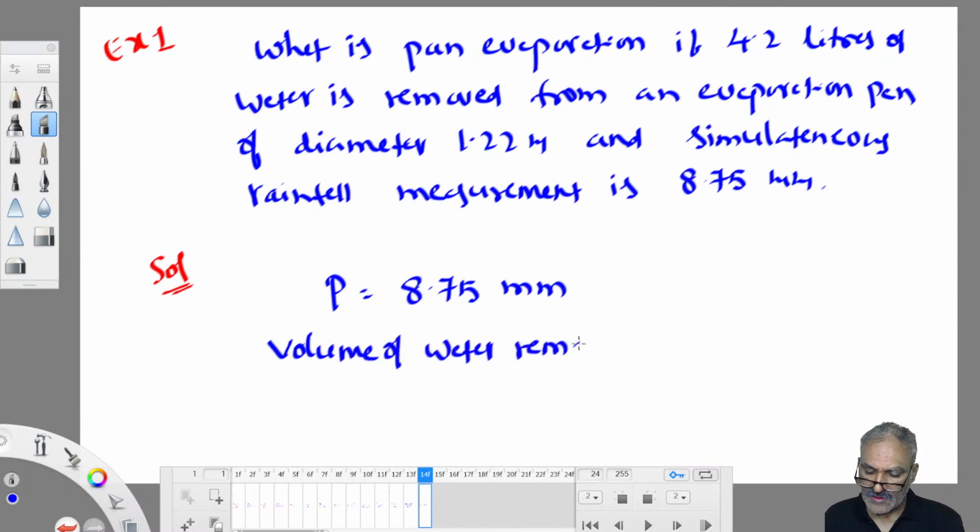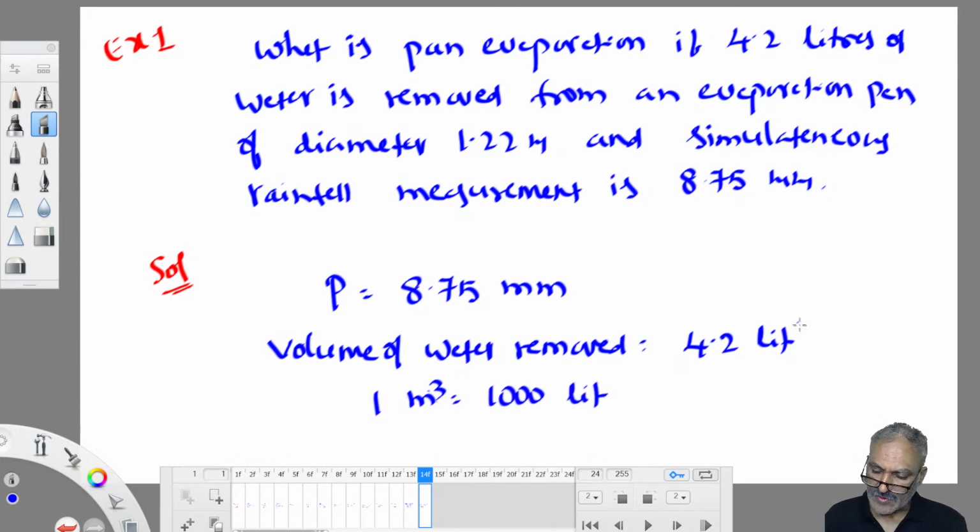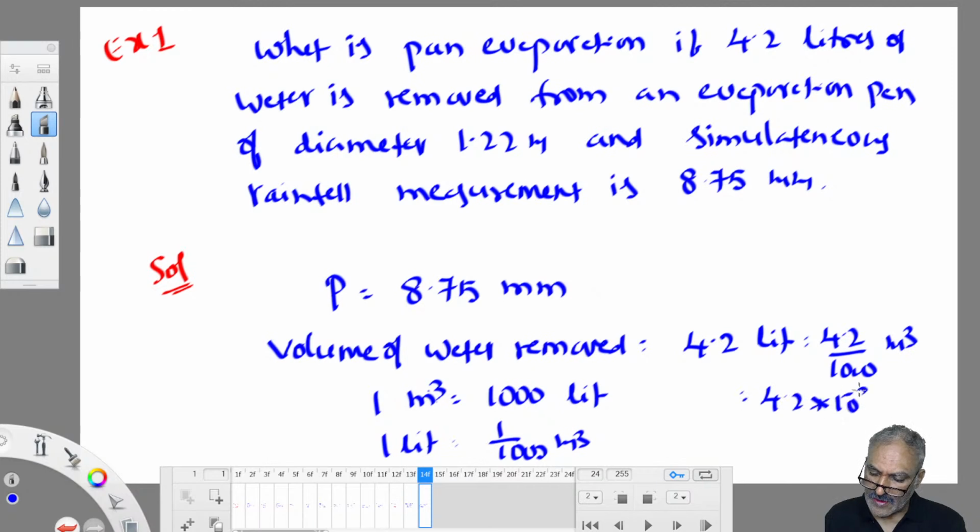How many liters are removed? 4.2 liters. 1 meter cube is equal to 1000 liters. Therefore, I will convert this into meter cube. How many meter cube of water is removed? 1 liter is equal to how many meter cube? 1 by 1000 meter cube. So, which is equal to 4.2 by 1000 meter cube. So, 4.2 into 10 power minus 3 meter cube. Okay?